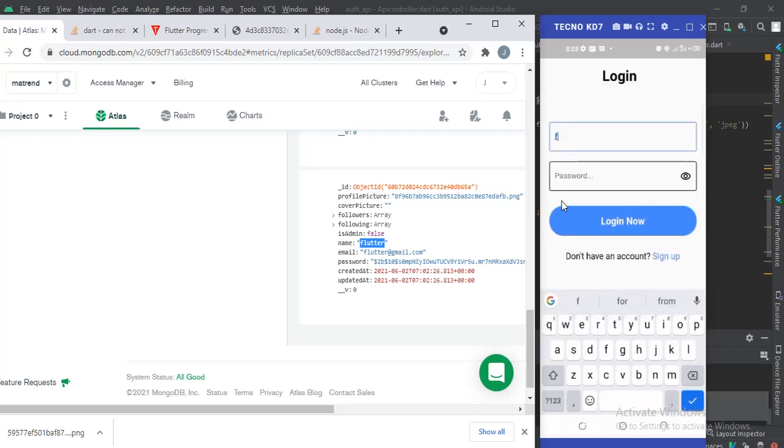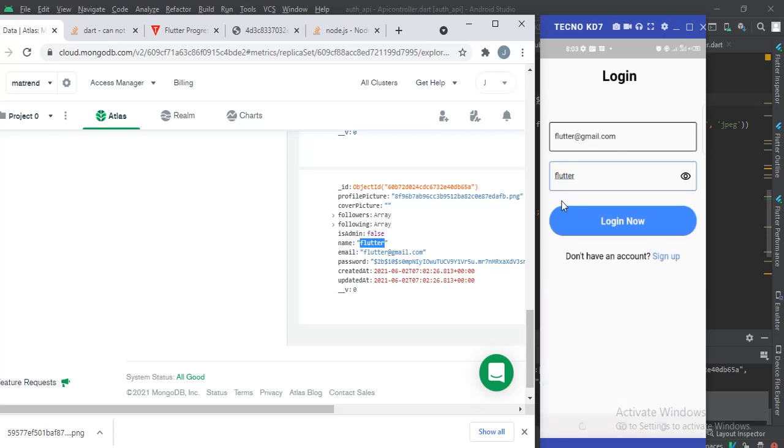So now let's log in. You will log in the user, Flutter, at gmail.com, and we put in here Flutter, which of course was the password.